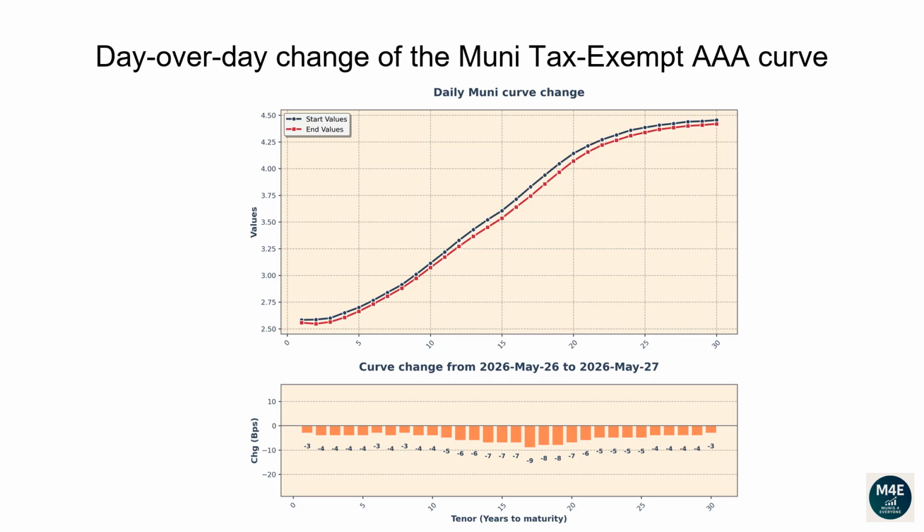The one-year tenor changed -3 basis points. The 2-year tenor changed -4 basis points. The 5-year tenor changed -4 basis points. The 10-year tenor changed -4 basis points. The 20-year tenor changed -7 basis points. The 30-year tenor changed -3 basis points.